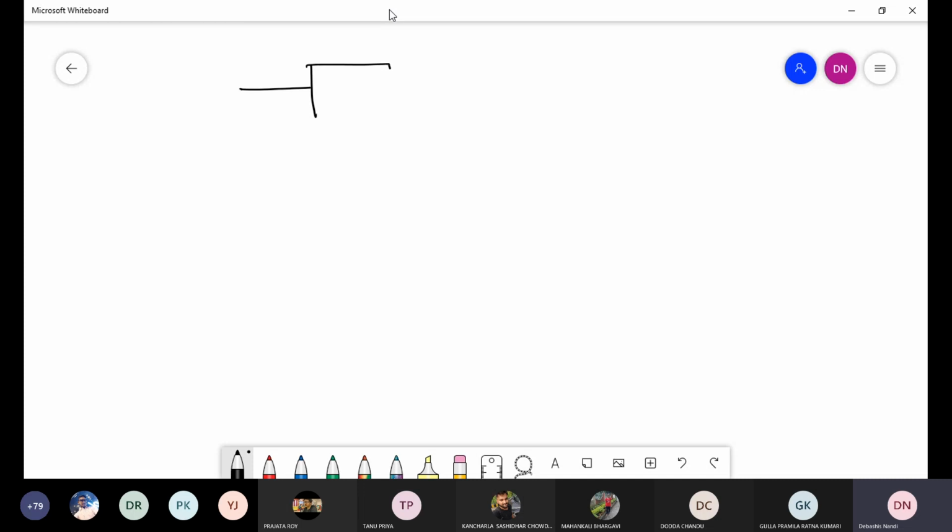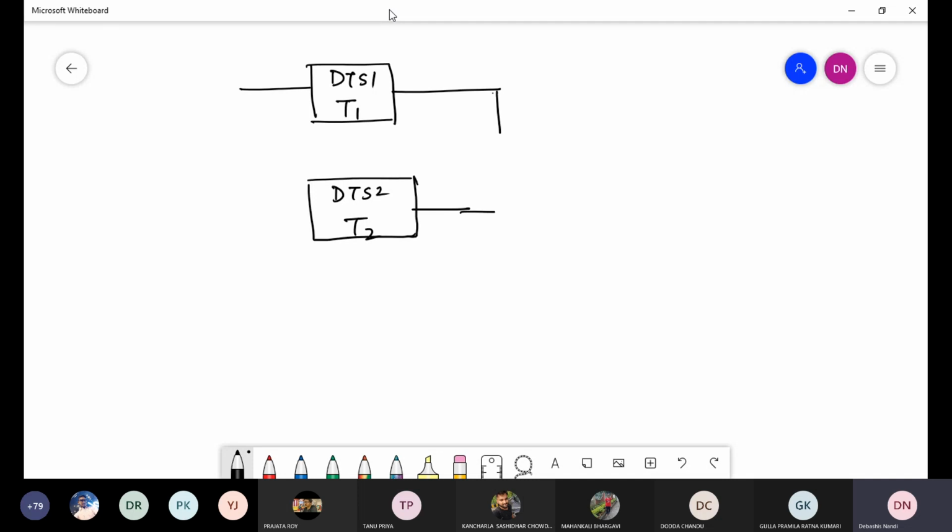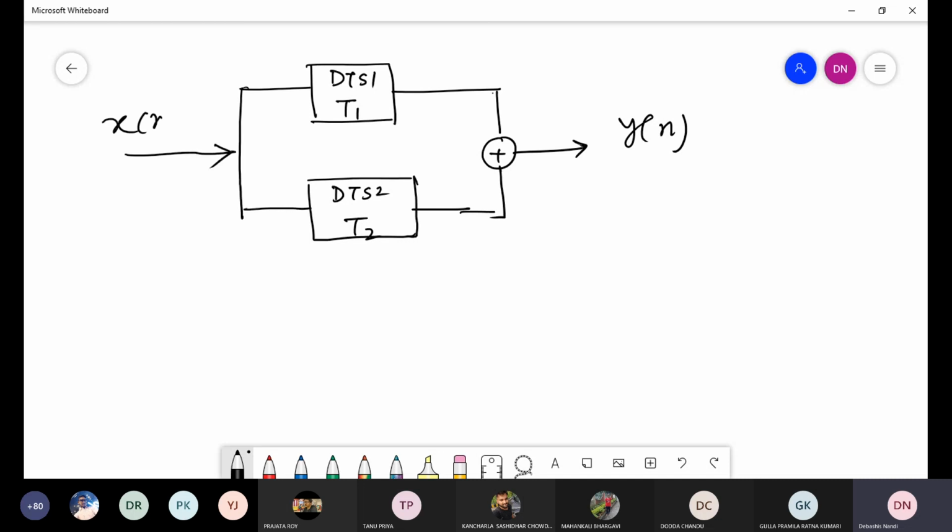For example, you can use one system here, suppose TTS1, with transformation T1, and here another system, TTS2, with transformation T2. The two outputs are added, giving the final output y[n], and you apply the input x[n] to both systems. If the systems are connected in this way, they are parallelly connected.